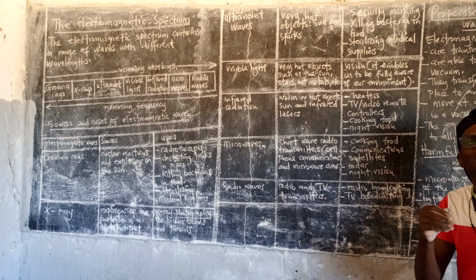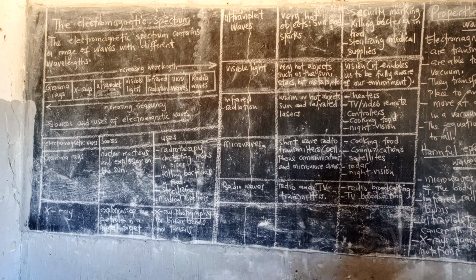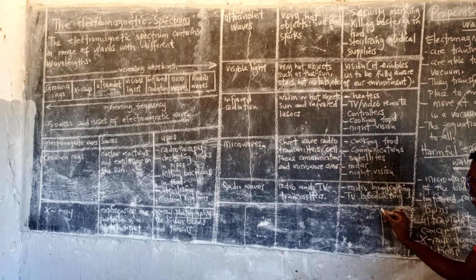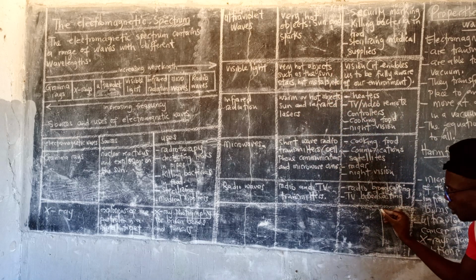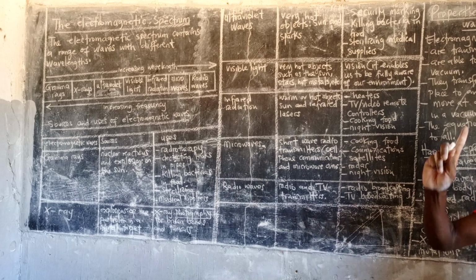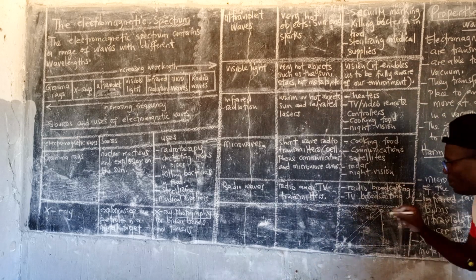It means that it has got a detection somewhere. Maybe this is the door, the ultraviolet is somewhere there. The sensor is there. So the sensor is able to detect any object that is 1 meter away from the door. Automatically does what? It opens. That's how it is.